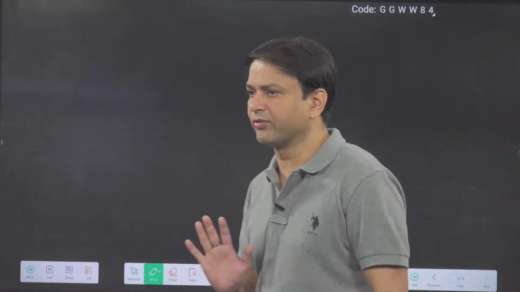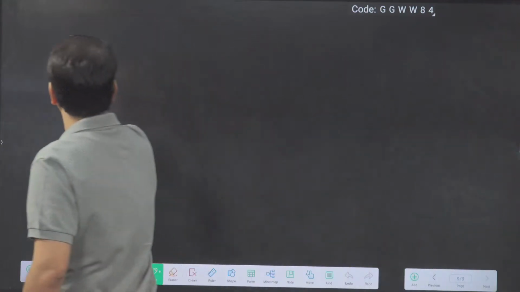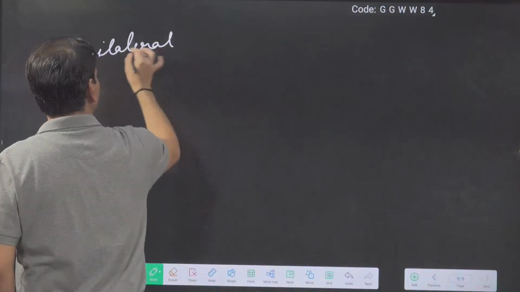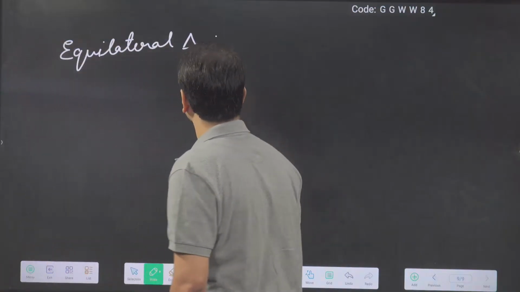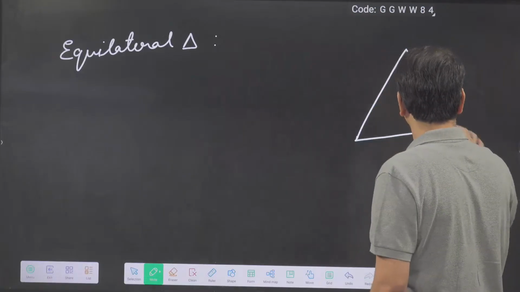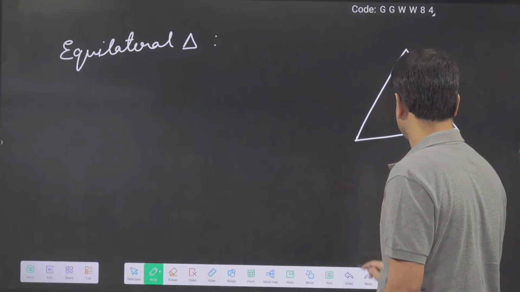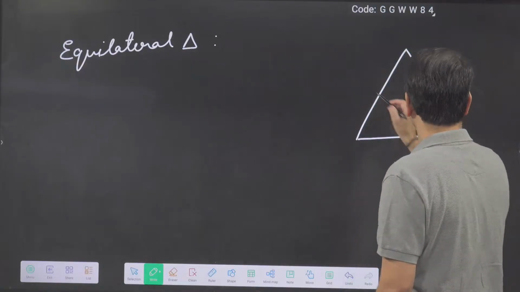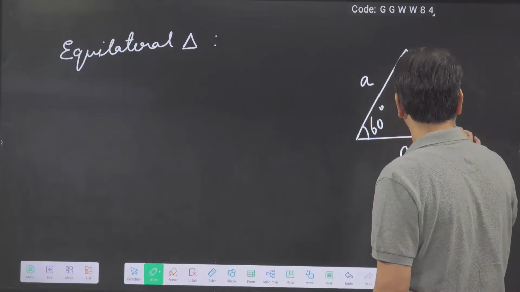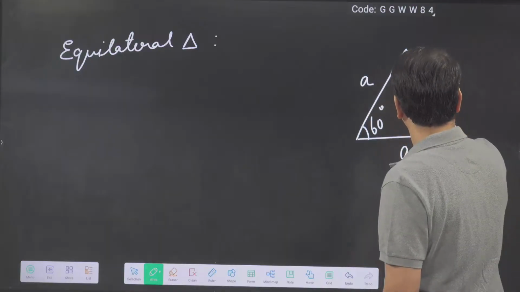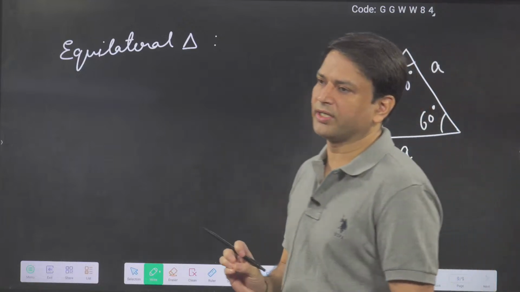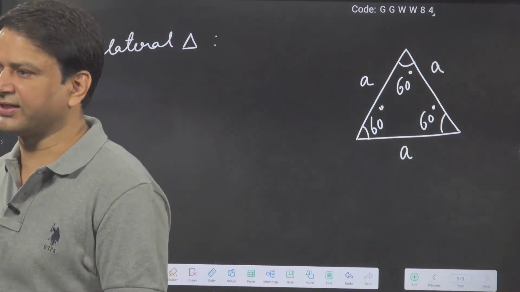Okay, I think everybody knows this. So in the equilateral triangle, each interior angle is 60 degrees and all the sides are equal.